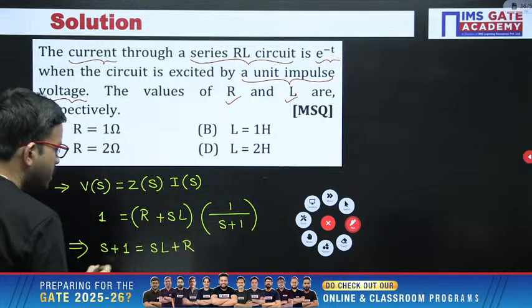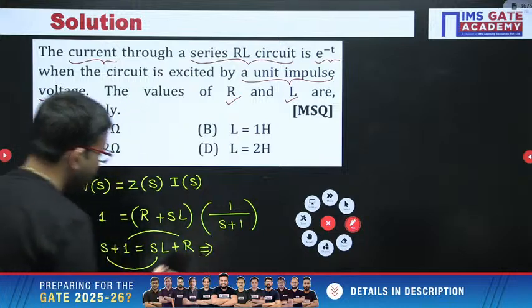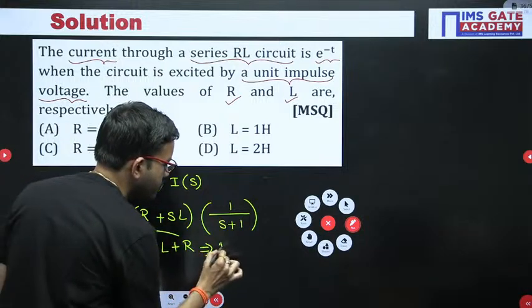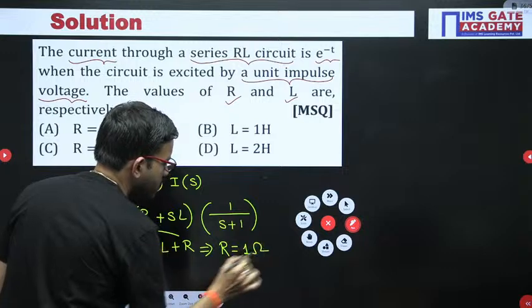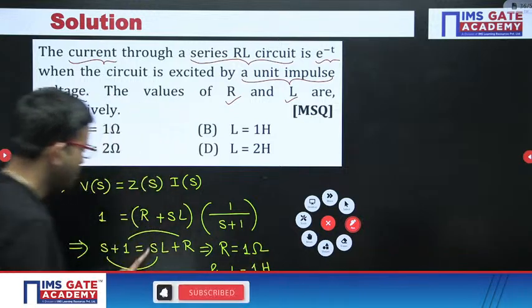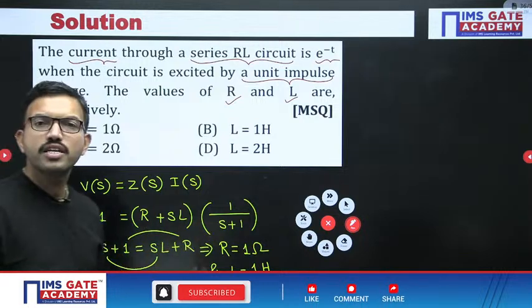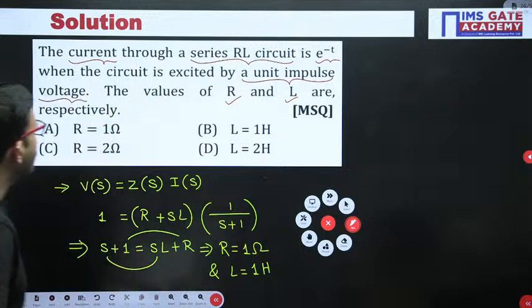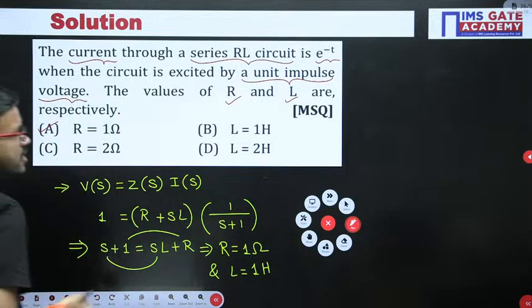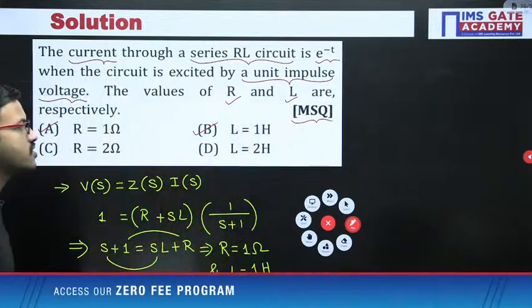Just compare here. From here what do you get? R value as 1 ohm, and L value also 1 Henry. It is SL, but here it is S into 1, that means the L value is 1. Similarly, the R value is 1. So you have R value 1 ohm, option A, and L value 1 Henry, option B. This question is MSQ; two correct options are there.